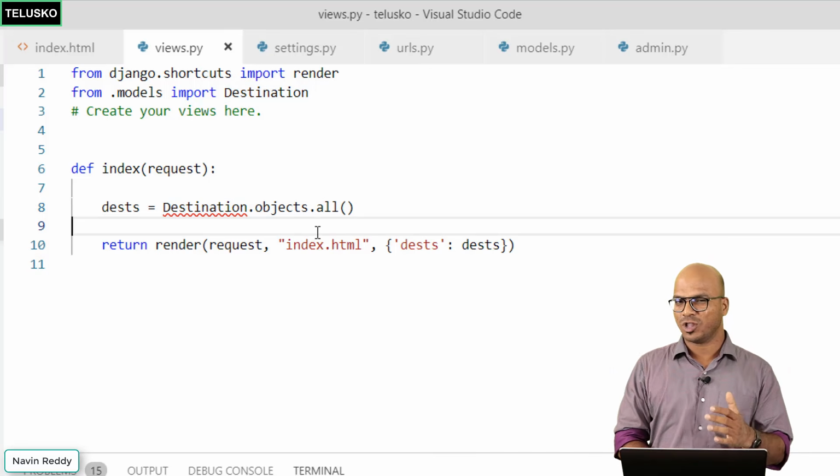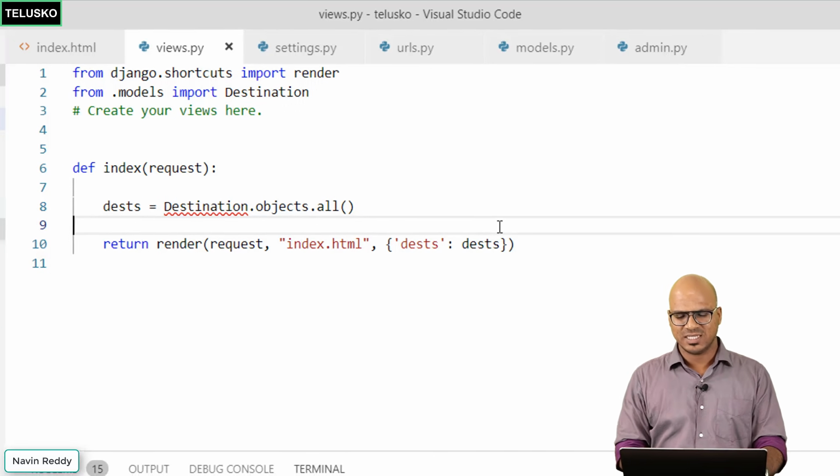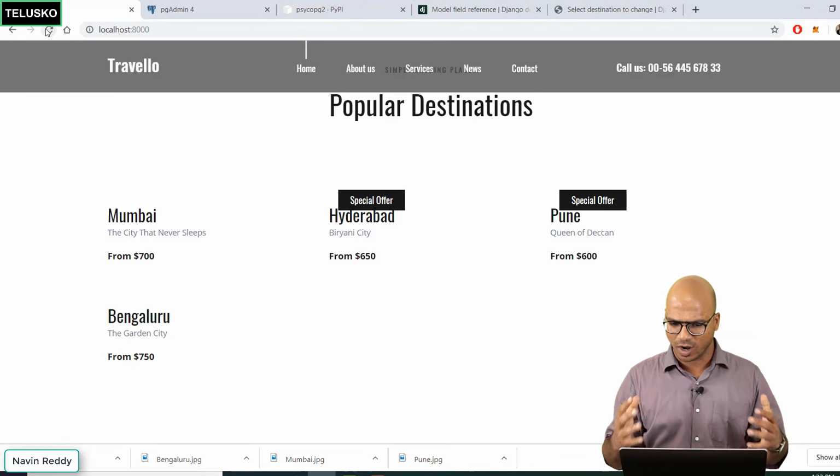Okay, this is not a problem with Python. This is maybe Visual Studio is not able to fetch that. Let's see if that works. So let's go back to our page, refresh the page. Can you see that? We got the data.